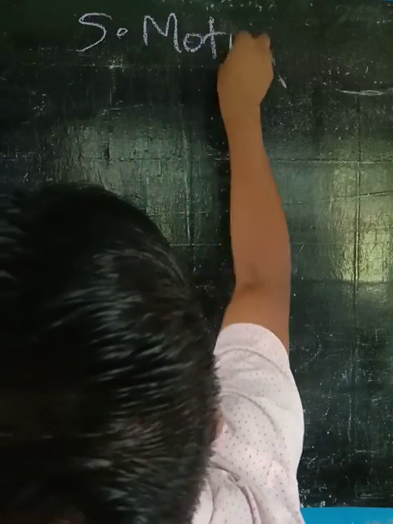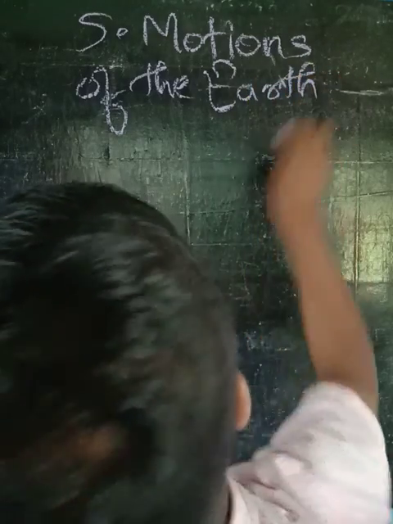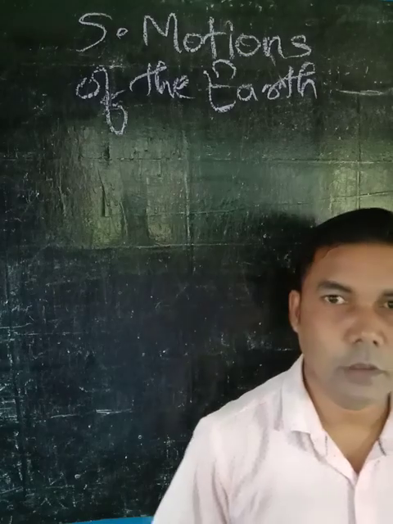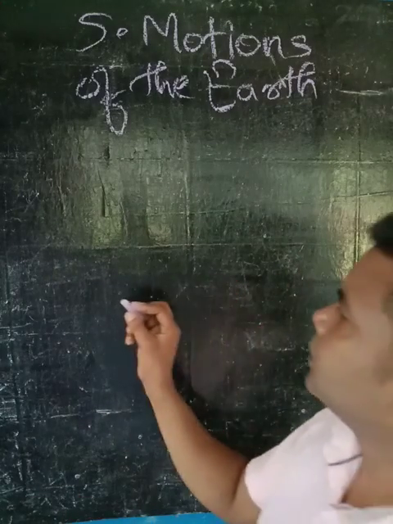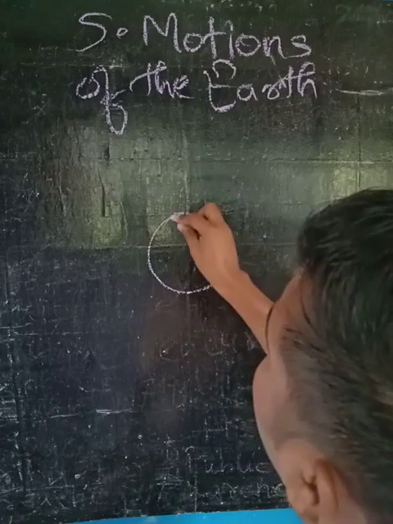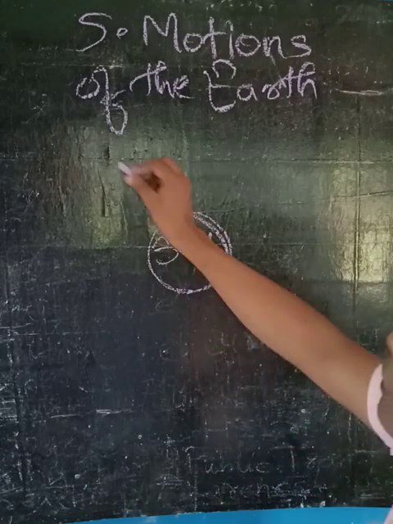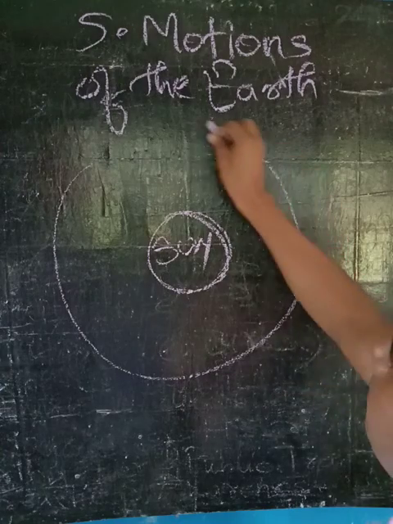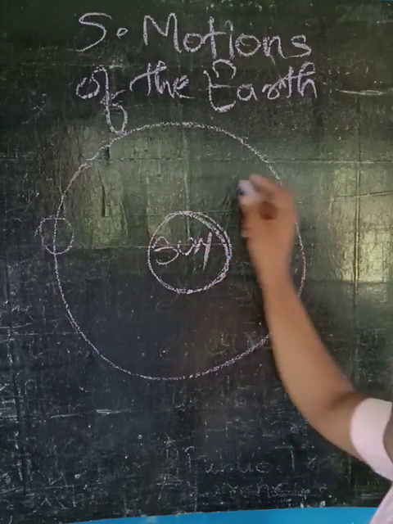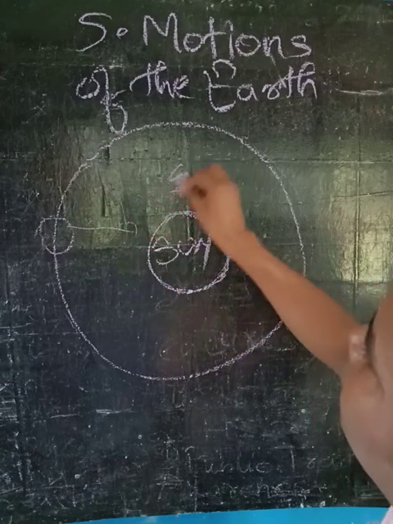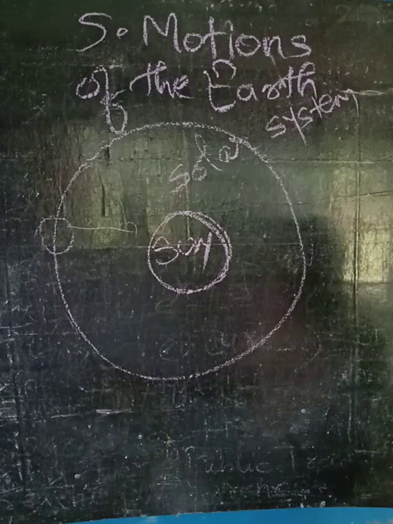Motions of the earth. See here, the sun is at the center, and the earth revolves around the sun. They both are part of the solar system.